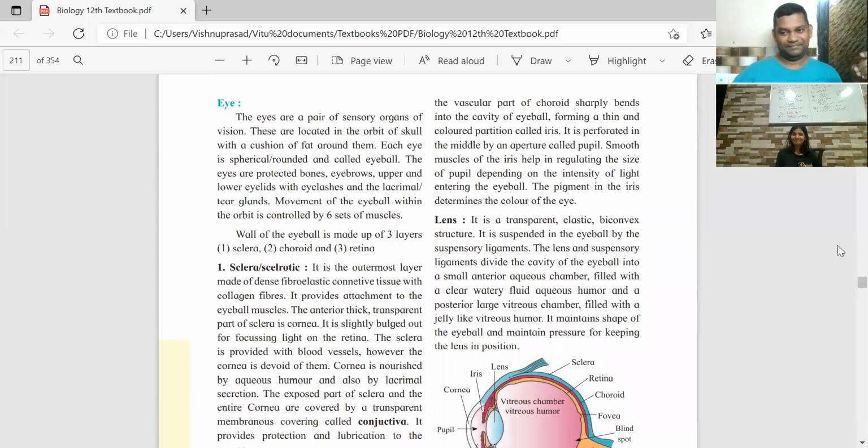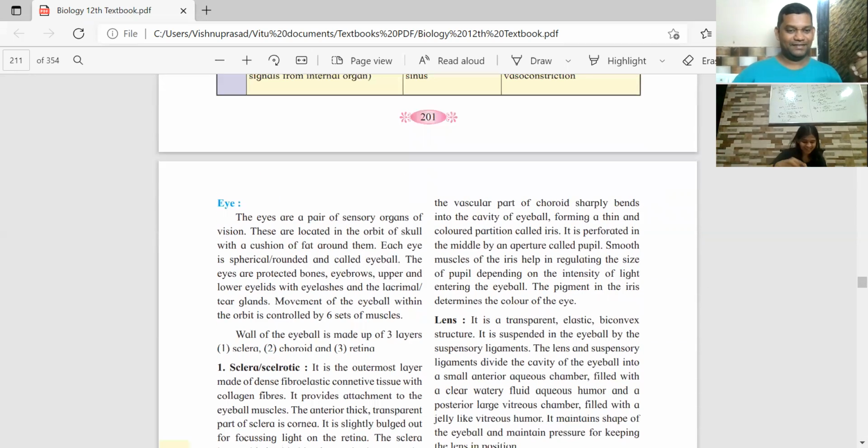It is the tongue. Yes, correct. These are the five sense organs that we have. So eyes, ears, nose, tongue, they are all in the face. The skin is present throughout the body.